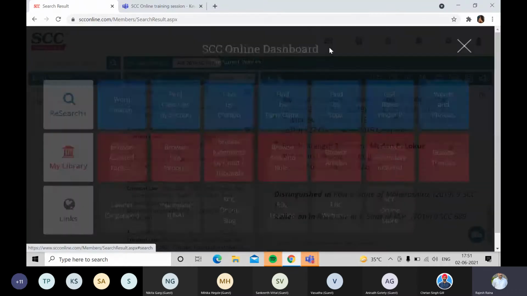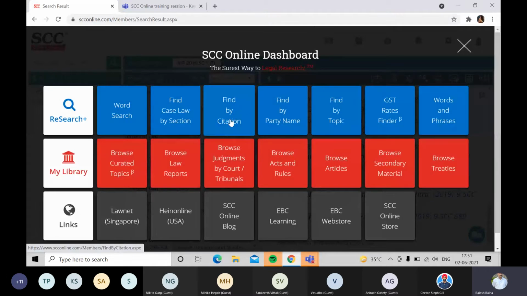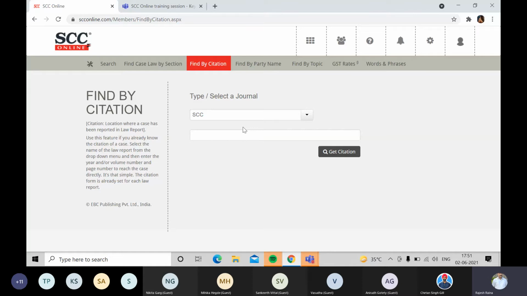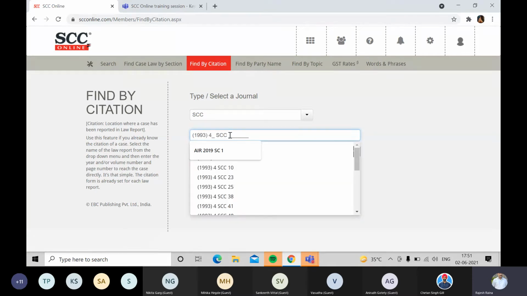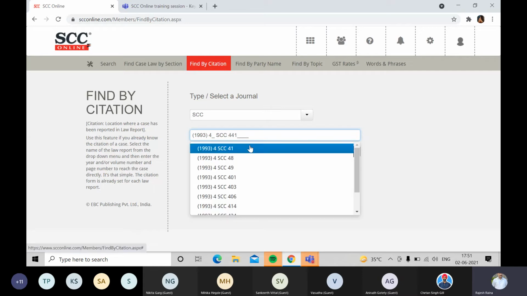Now let me move back to Find by Citation and show you one more feature. We have worked on a few landmark judgments here, and this one is Supreme Court Advocates-on-Record Association versus Union of India.